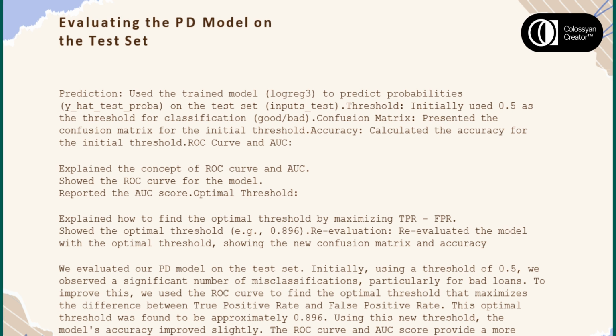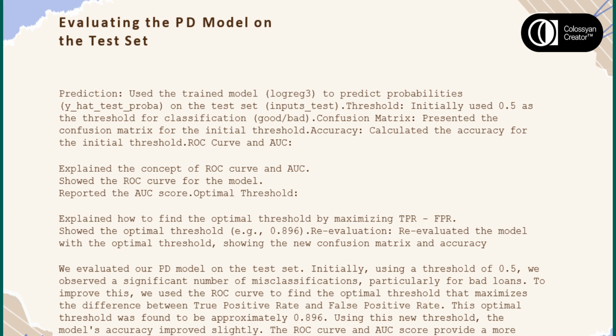With our pre-processed data and selected features, we trained a logistic regression model to predict the probability of default. We used a custom class, logistic regression with p-values, to obtain p-values alongside the model's coefficients. This model, named logreg3, was trained on our training dataset and the resulting coefficients, and we evaluated our PD model